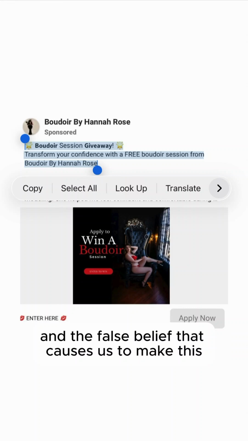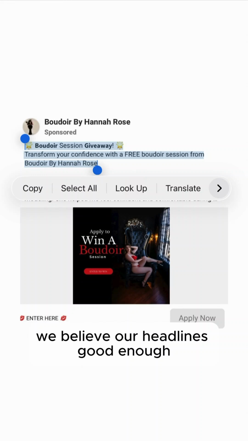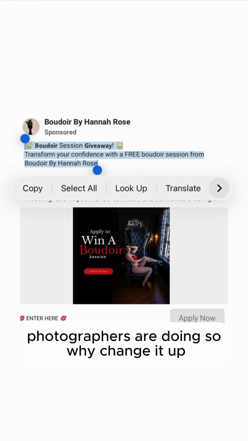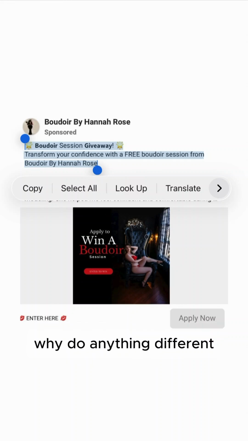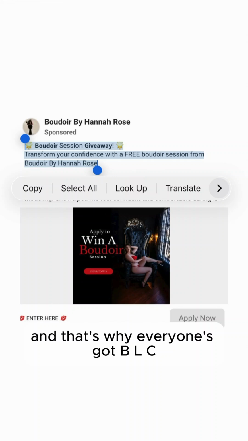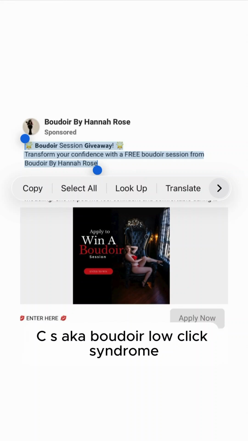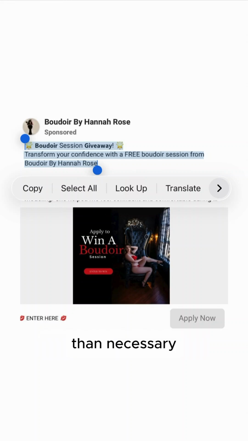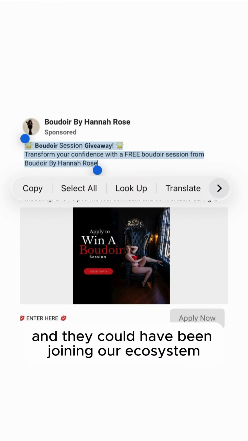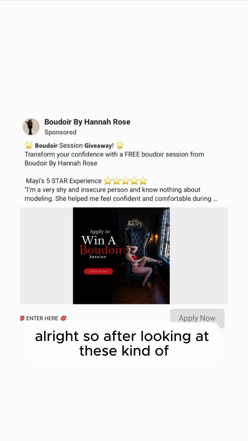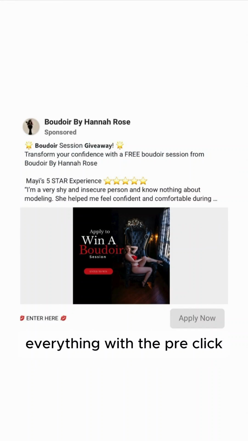And the false belief that caused us to make this mistake is we believe our headline's good enough. It looks the same as what other boudoir photographers are doing, so why change it up? Why do anything different? Well, it's because most boudoir photographers are making these mistakes, and that's why everyone I've seen has BLCS, aka Boudoir look-like syndrome. So consequence of this is more women are going to be scrolling by our Boudoir Facebook ads than necessary, where they could have been clicking on them, and they could have been joining our ecosystem, but they're simply scrolling right on by.